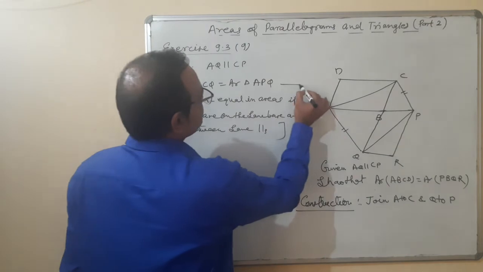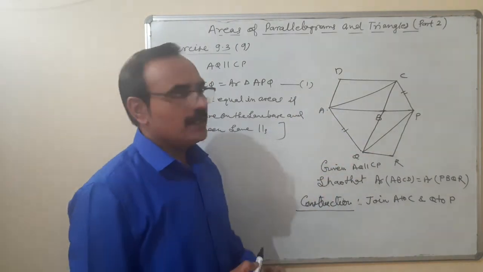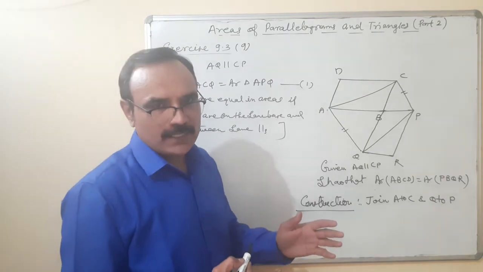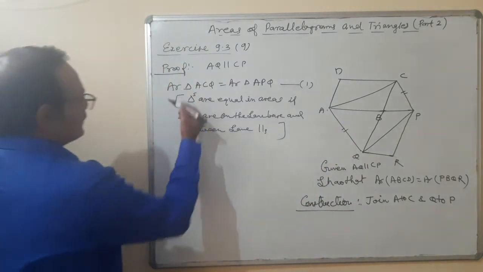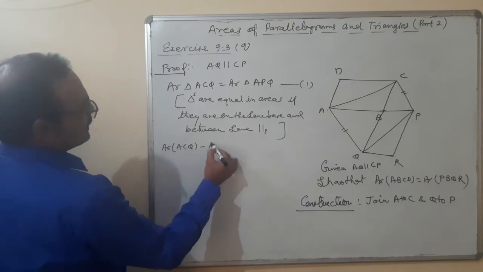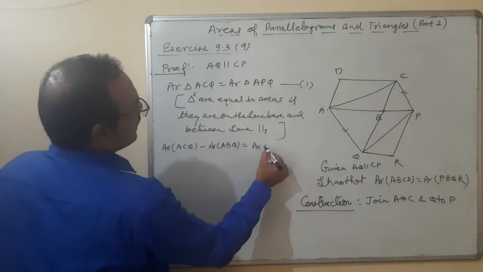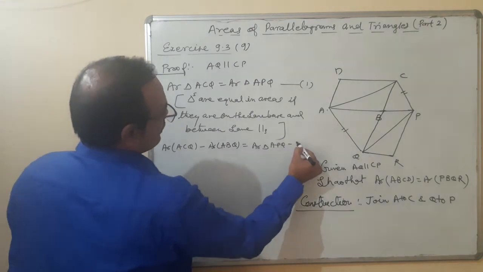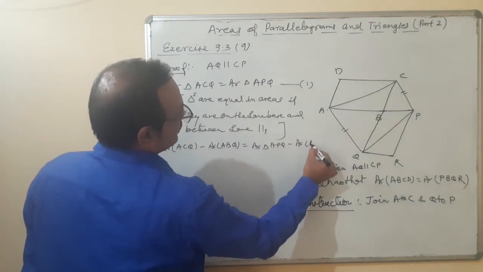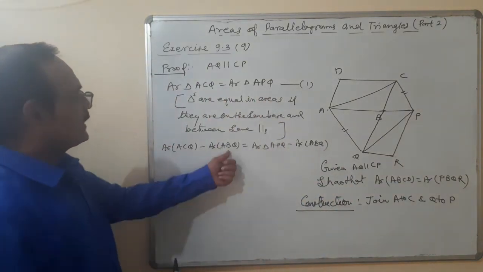Equation number 1. If I subtract area of triangle ABQ from both sides, area of triangle ACQ minus area of triangle ABQ is equal to area of triangle APQ minus area of triangle ABQ. In this equation from both sides I have subtracted ABQ.